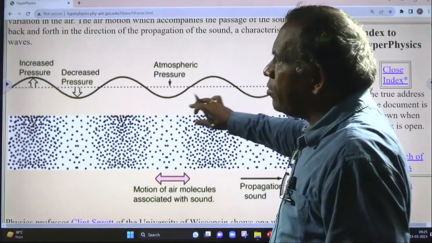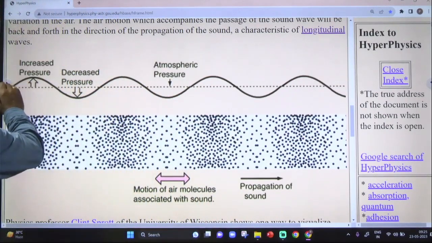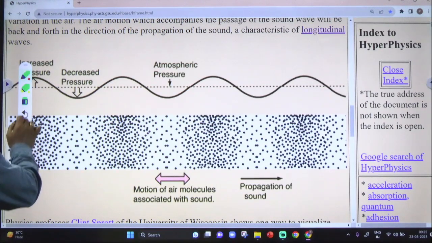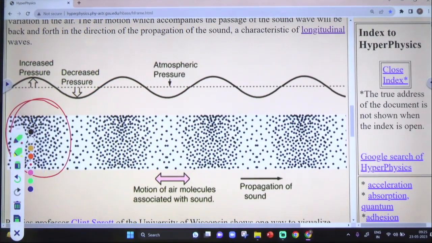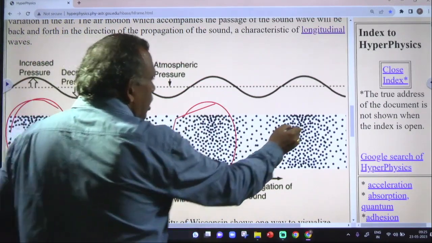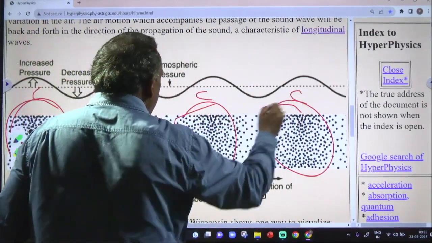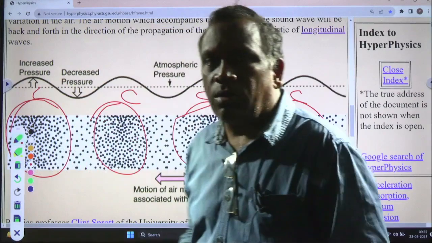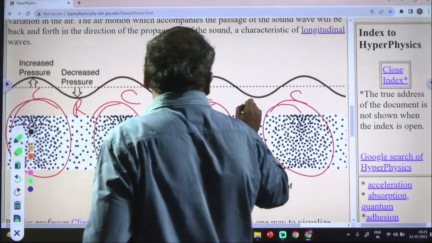So in the longitudinal wave, here there is an increase of pressure. If you observe here, the molecules are very close. In this area, if you observe carefully, the molecules are very close. These are called compressions. And those areas where the molecules are not close, we call them rarefactions.